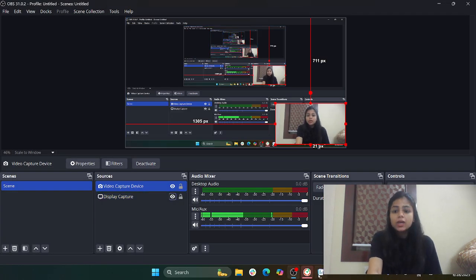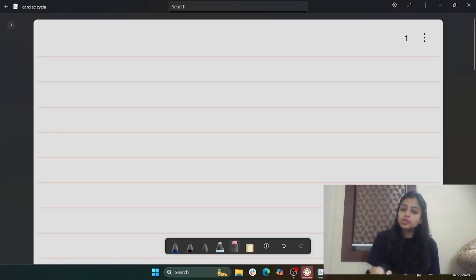As we know, the cardiac cycle is the repetition of the contraction as well as the relaxation of the heart chambers. If you remember, there are four chambers of the heart. The two upper chambers are called the atria and the two lower chambers are called the ventricles, right?